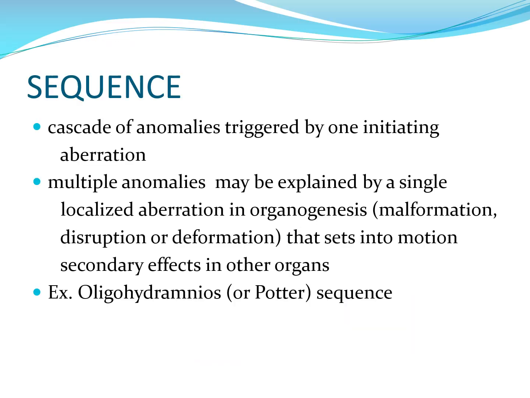Congenital anomalies occur singly in half of the cases, but in the other half of the cases, there are multiple anomalies noted. So in sequence, there is a cascade of anomalies triggered by one initiating aberration, and the multiple anomalies may be explained by a single localized aberration in organogenesis, like malformation, disruption, or deformation, that sets into motion secondary effects in other organs. An example of sequence is your oligohydramnios or Potter sequence.